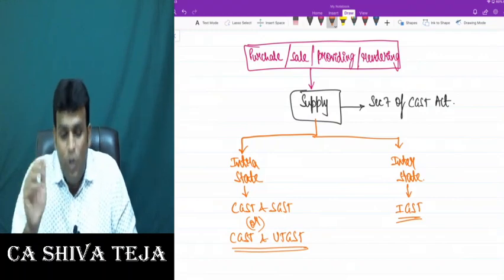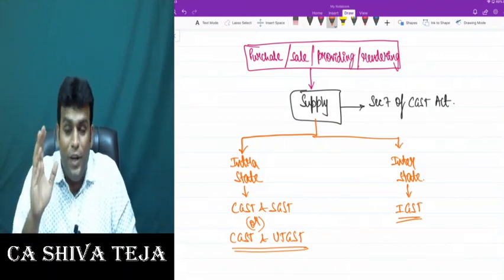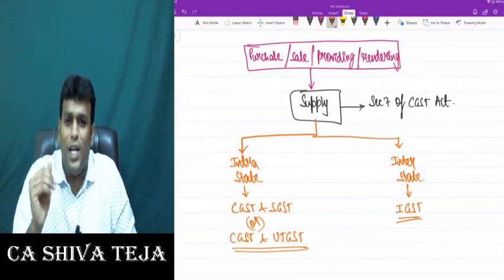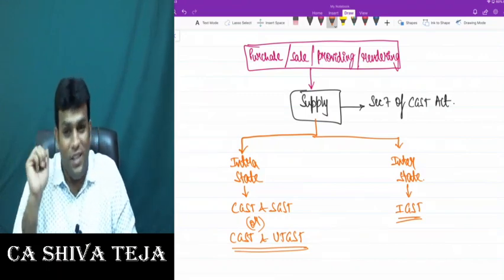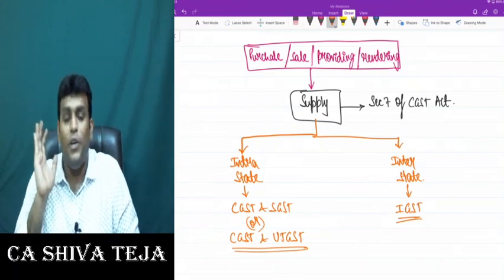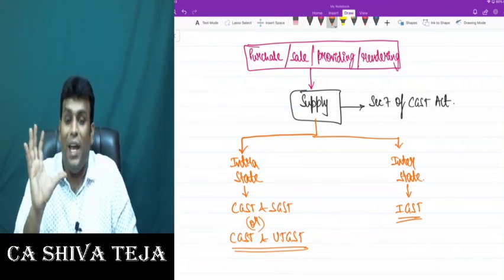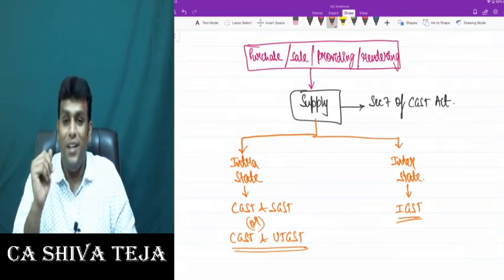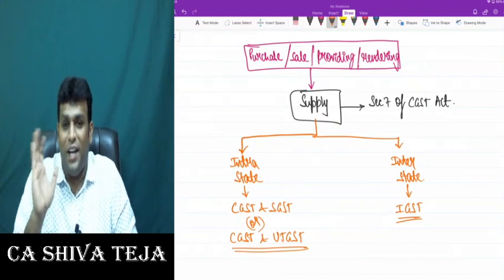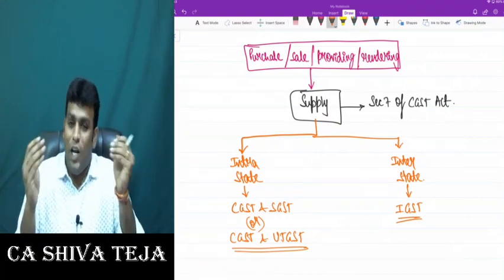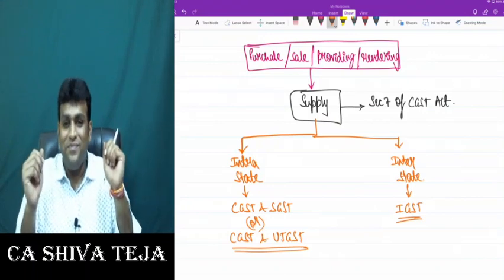Clear? Now in this context, I have some very interesting points to teach you. Let's concentrate, focus and listen, and become perfect in that. Let's start the discussion about these two types of supply, intrastate and interstate, and how we use input tax credits. I very clearly told you that the beauty of GST law is all about input tax credits.